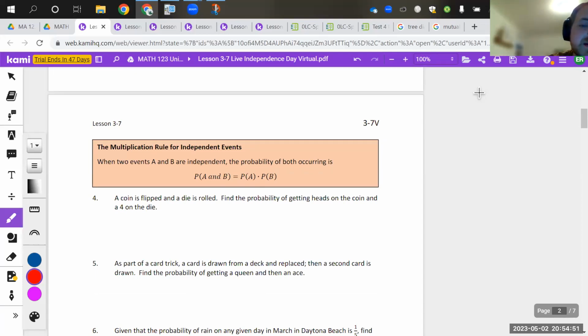So if I'm looking at the probability of getting a heads on the coin and a 4 on the die, that and situation is that overlap in the center here. And since these are independent situations, I have a 1/2 chance of getting a heads and a 1/6 chance of getting a 4 on the die, giving me a 1 out of 12 chance total.